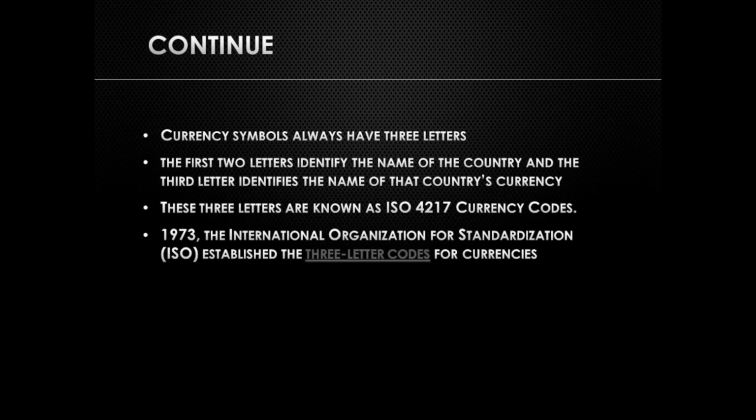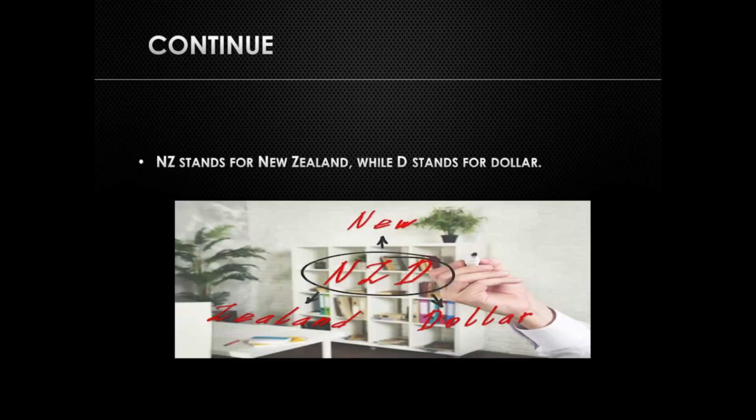Take New Zealand for instance. NZD. NZ stands for New Zealand and D stands for the dollar. Easy enough, right? The currencies included in the chart above are called the majors because they are the most widely traded ones.